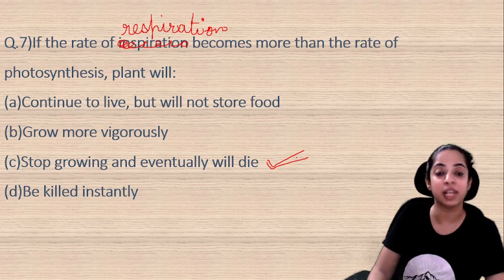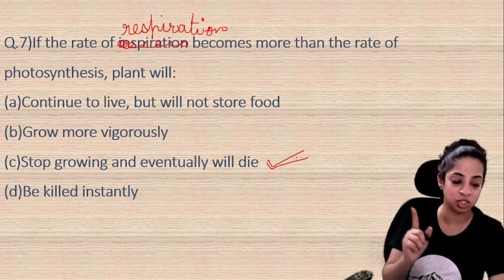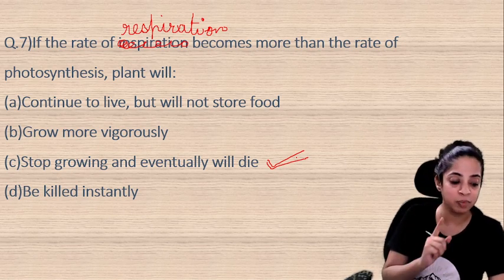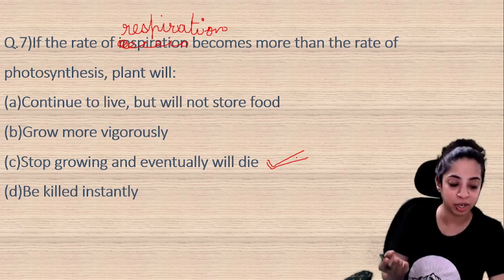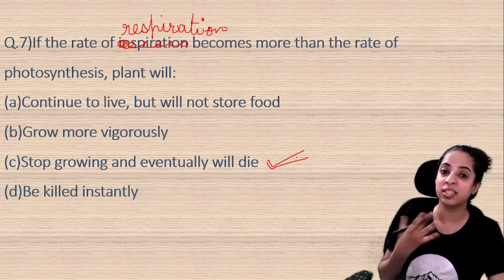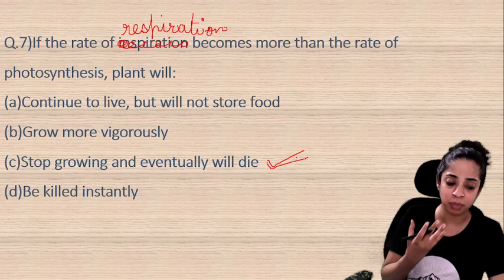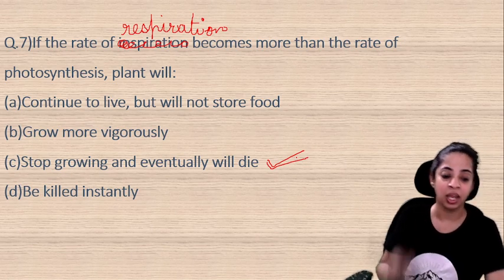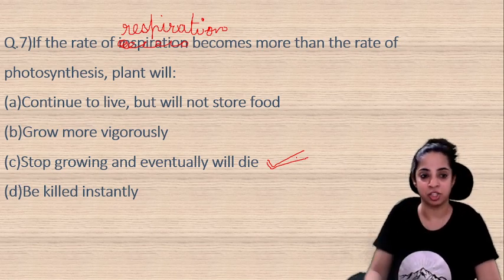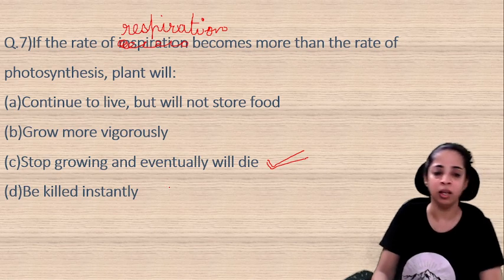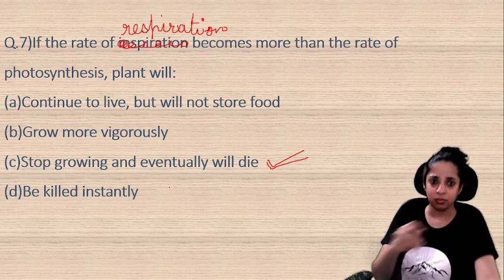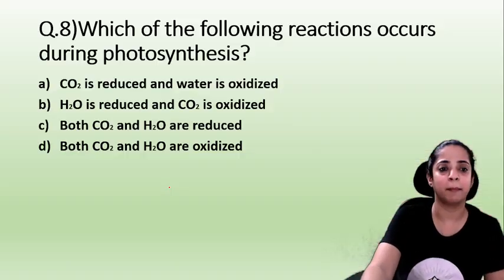See, if the rate of respiration exceeds the rate of photosynthesis, children, the plant will be using more oxygen than it can produce. Thus the plant will be starved. भूखा रह जाएगा. The plant will be starved of food supply and then finally die of starvation. So it will first stop growing and then eventually it will die.